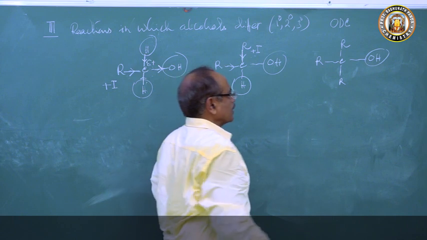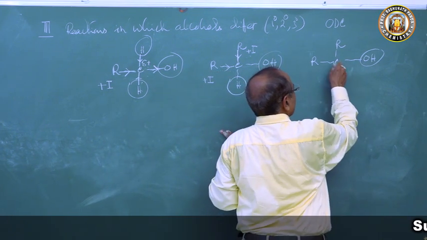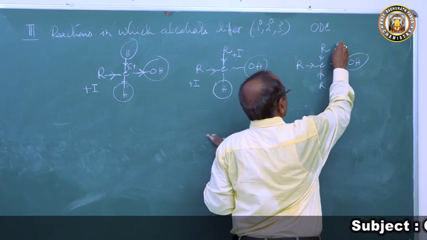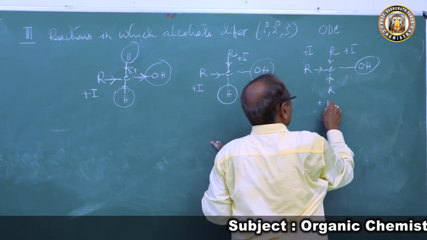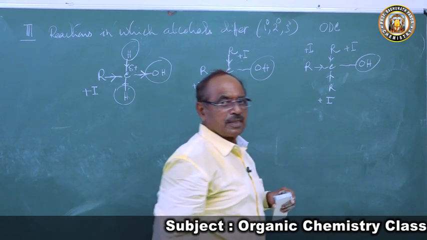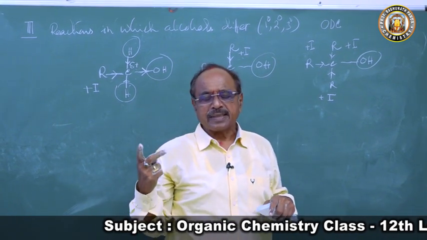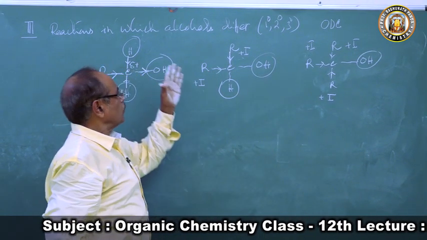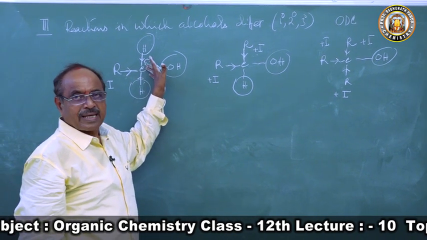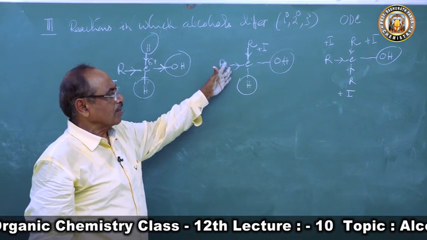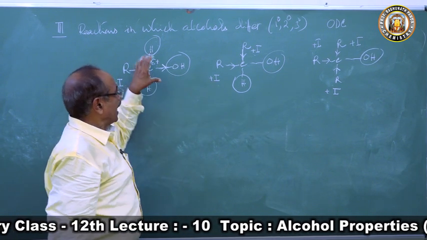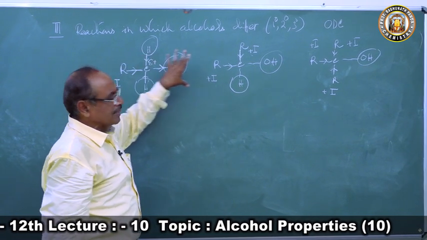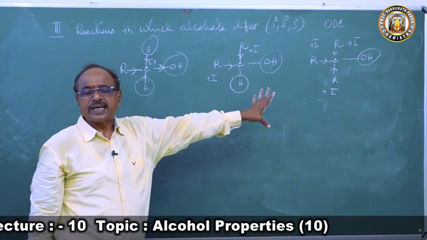But in tertiary alcohol, there are three alkyl groups, so the plus I effect is thrice, and there is no hydrogen atom. So reactions involving the active hydrogen atom will be more pronounced in primary alcohol than in secondary alcohol than in tertiary alcohol.